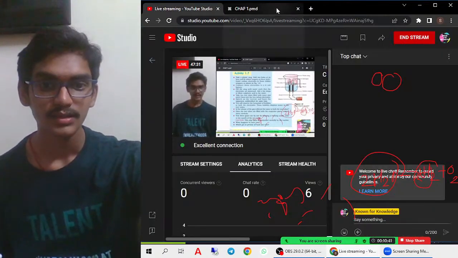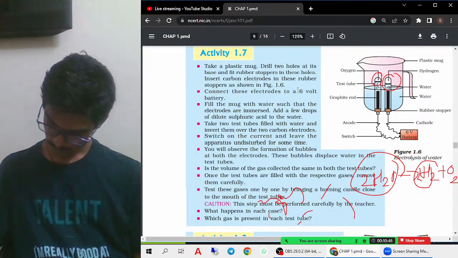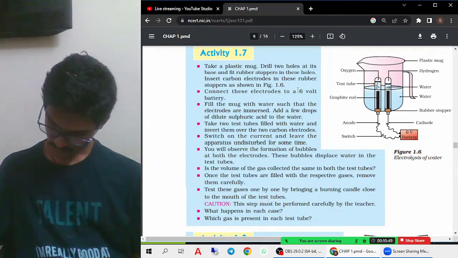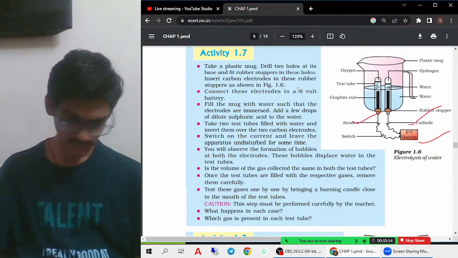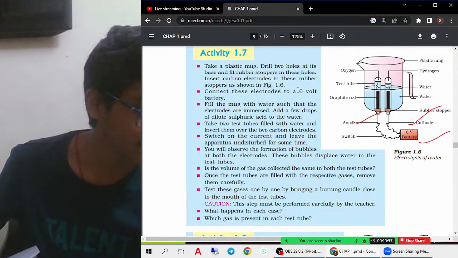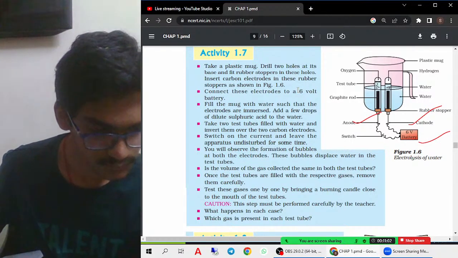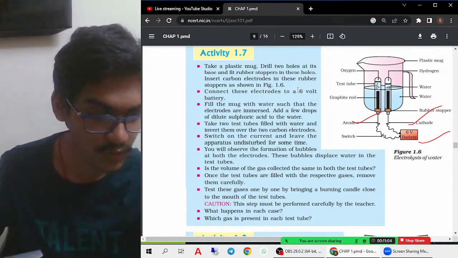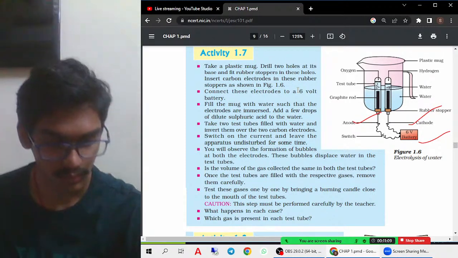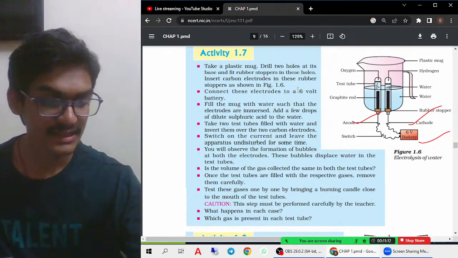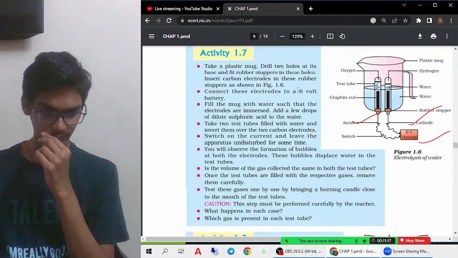So now let us try to understand this, where we have anode and cathode also. A few important points I have written, so let me give them to you. Anode is a positive electrode, whereas cathode is a negative electrode. So anode is considered to be a positive electrode and cathode is considered to be a negative electrode.